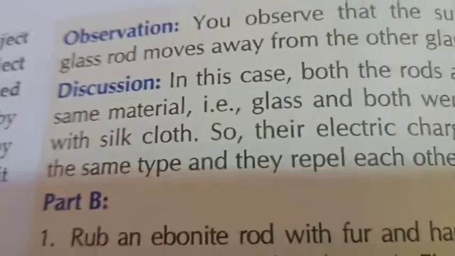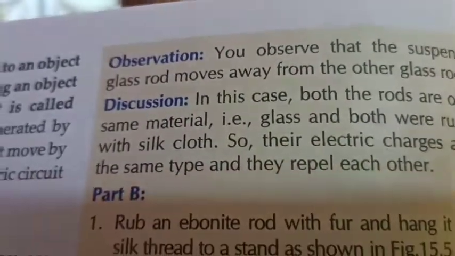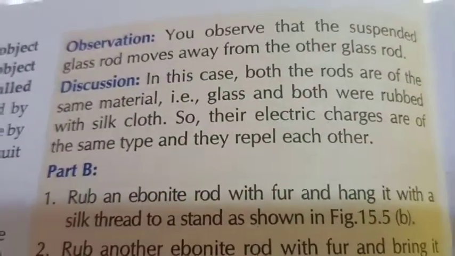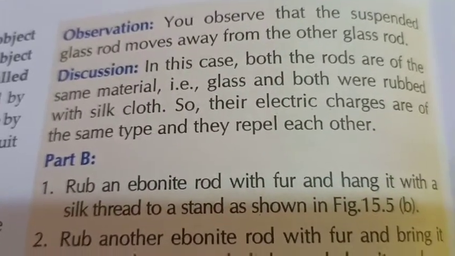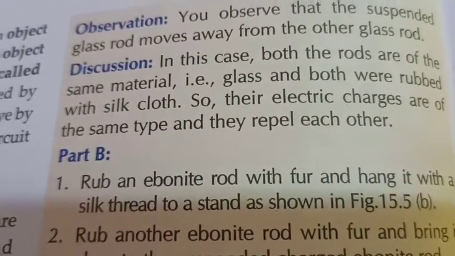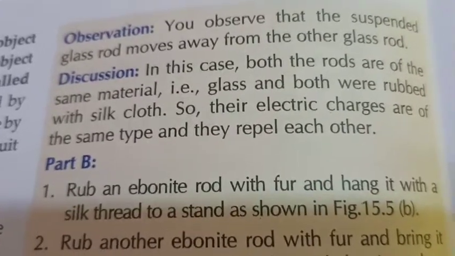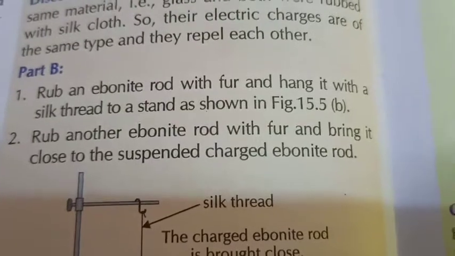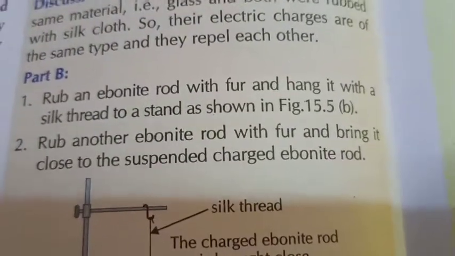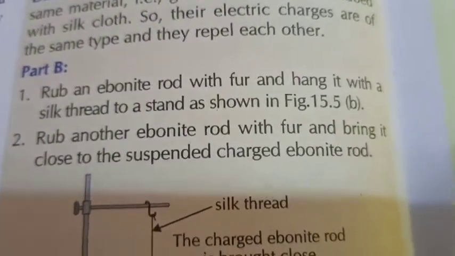The two glass rods repel each other because both rods are of the same material and were rubbed with silk cloth, so their electric charges are the same. Now rub an ebonite rod with fur and hang it with a silk thread from a stand.